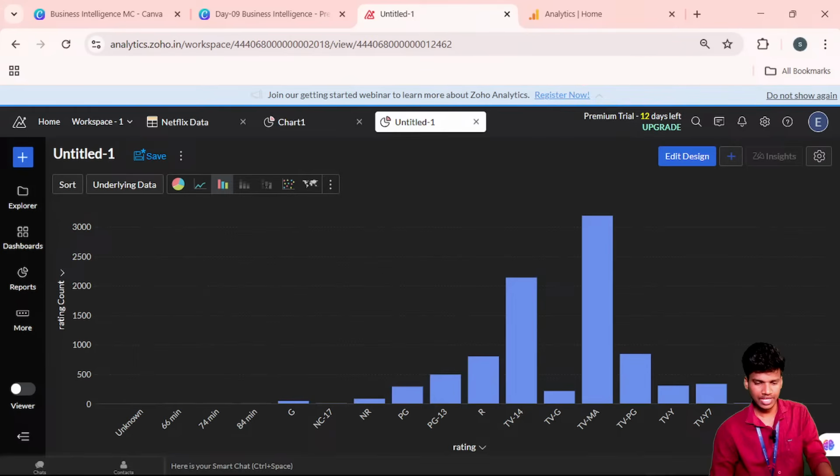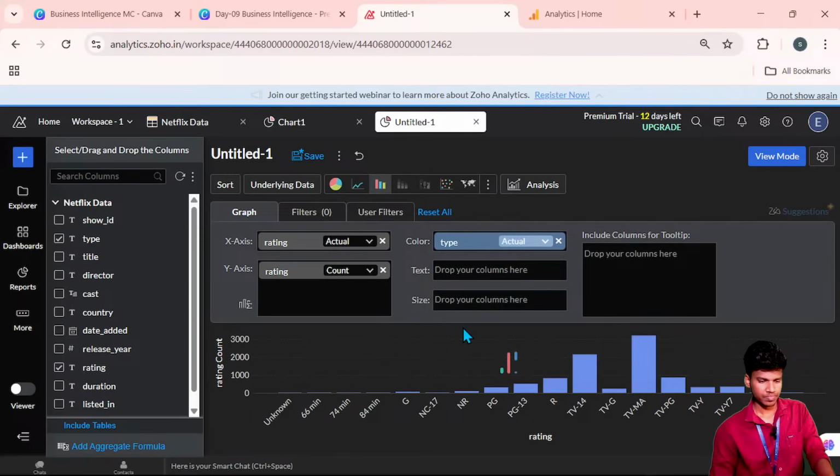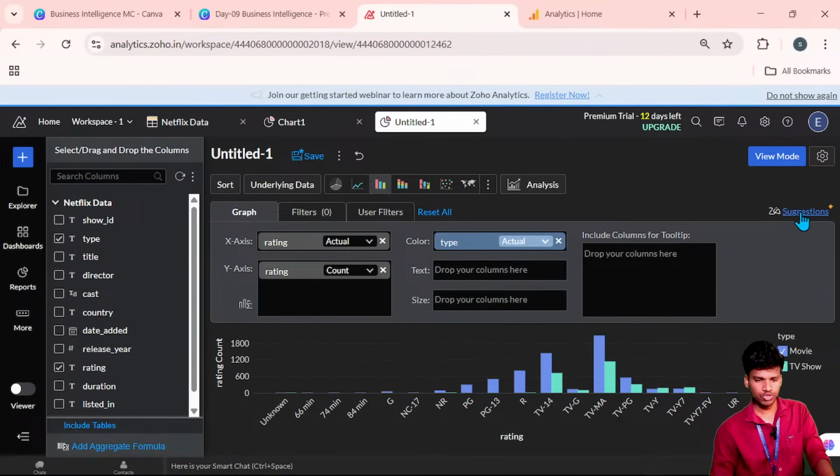So now I try to create other values. Comparing with that, we can mention the type, which one represents the TV show and which one represents the movies.